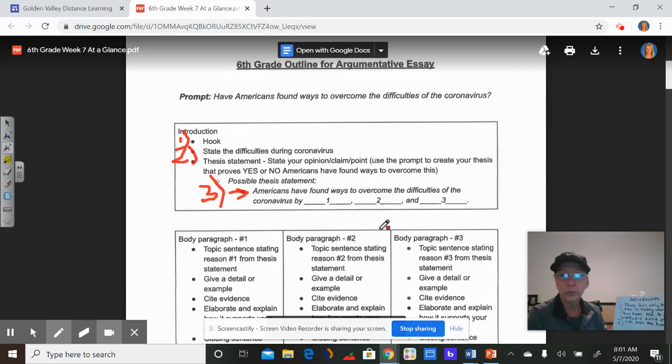So for number 2, state the difficulties during the coronavirus. So you could say something like this: the coronavirus, or you could say COVID-19, the coronavirus is causing difficulties in our everyday lives, right? Because it's disrupted everything in our everyday lives.